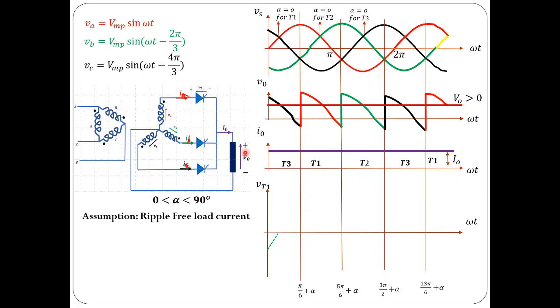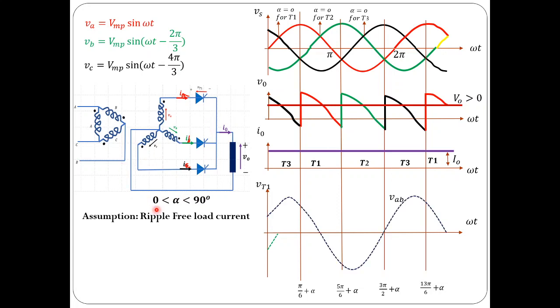If you find the power absorbed by the load, that is positive. So the load is absorbing power, it should get the power or energy from the source. So power supply is from the AC side to the DC side. This converter circuit would be operated in rectifier mode for alpha ranging from 0 to 90 degrees.